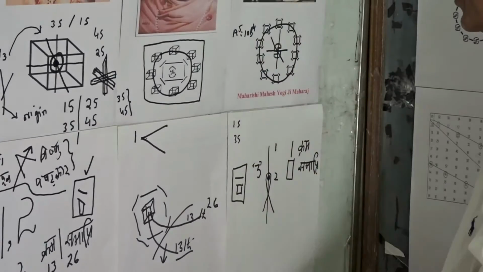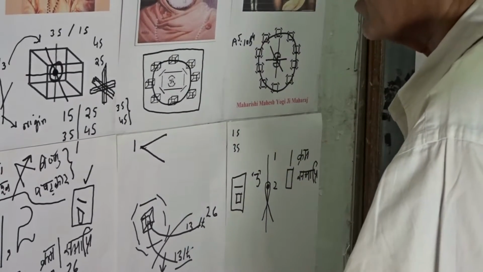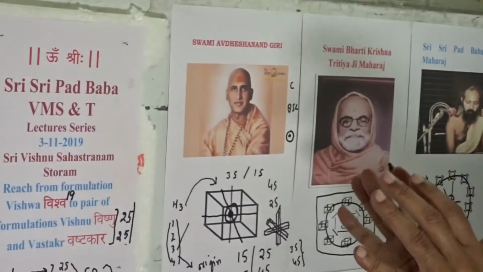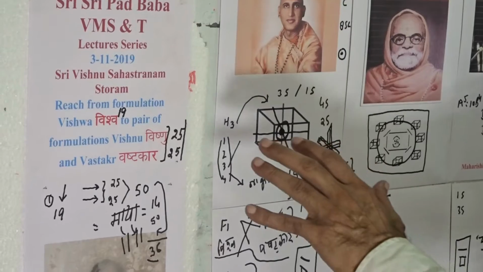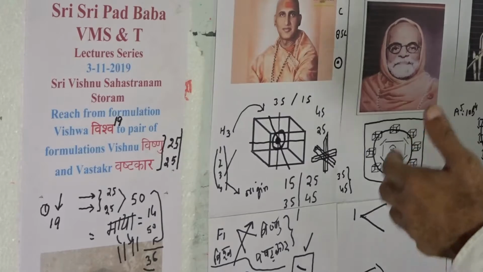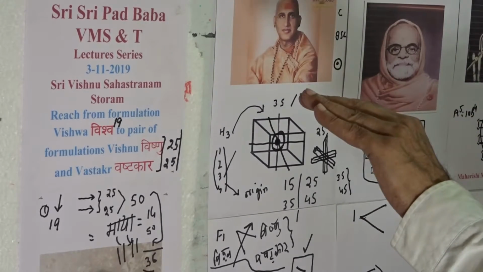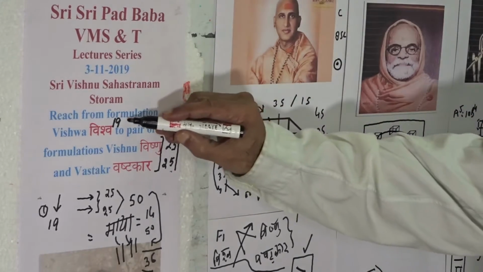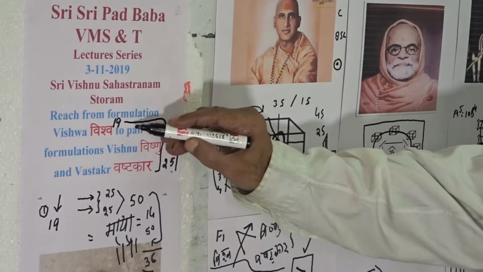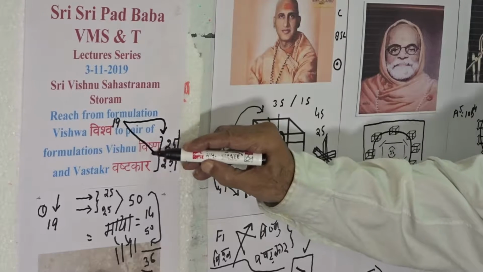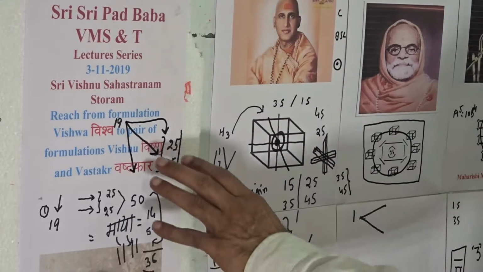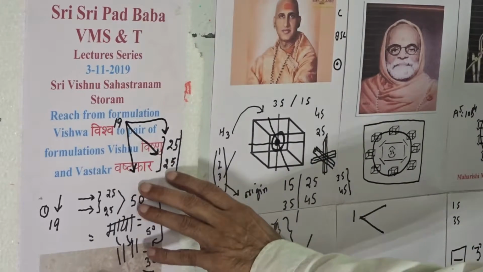It is this feature, this value which deserves to be comprehended well, and by this comprehension we will have an appreciation of the organization format of Vishnu Sahasranama Stotram, which is availing firstly a linear sequence along the first axis to have a transition from the first formulation to second formulation, and at the second step there is going to be a simultaneous transition to second and third formulation both. It is this feature which deserves to be comprehended well.